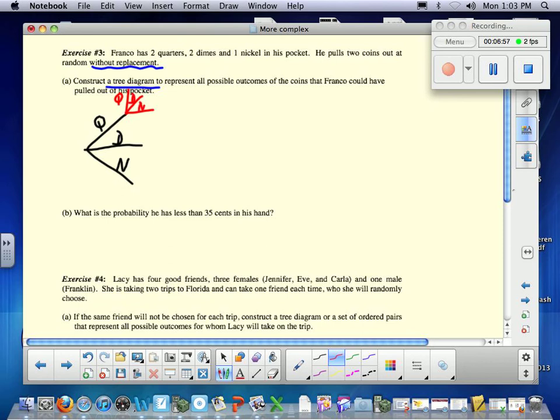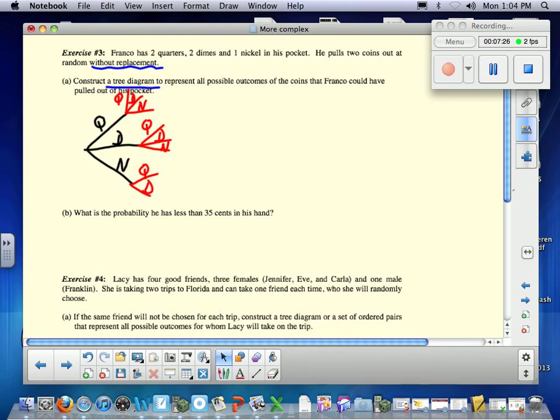Quarter, dime, or nickel. All right? What if he pulled out a dime the first time? He could get a quarter, a dime, or a nickel. What's the possibility, though, if he pulled the nickel out first? He could only get a quarter or a dime. Good.